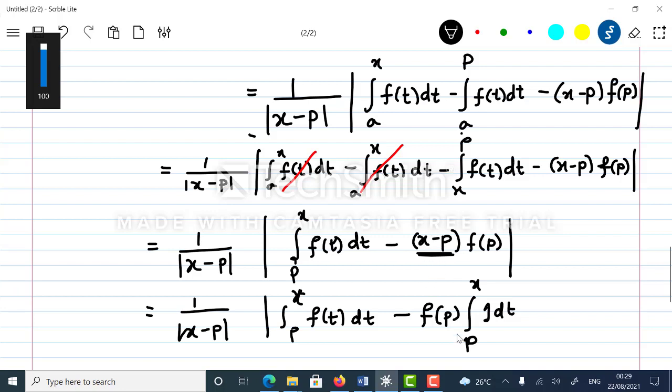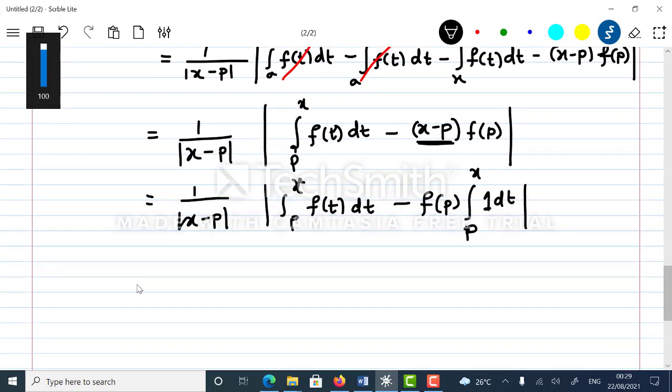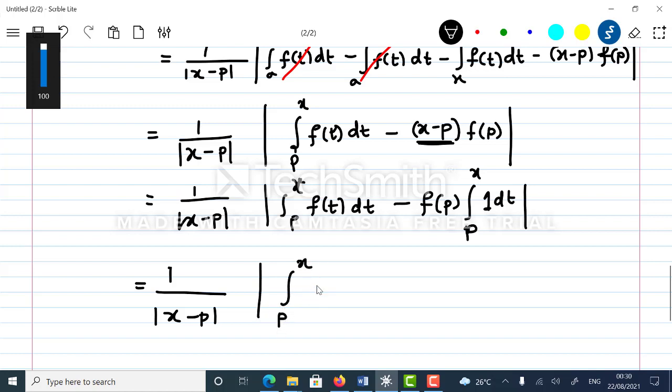So instead of writing x minus p, I am writing integral p to x, 1 times dt. Right. So thus the integrations are the same, means the limits are the same. So we can club this. So if we club, then what we will get is as follows: integral p to x of f of t minus f of p, bracket complete, into dt, modulus complete.